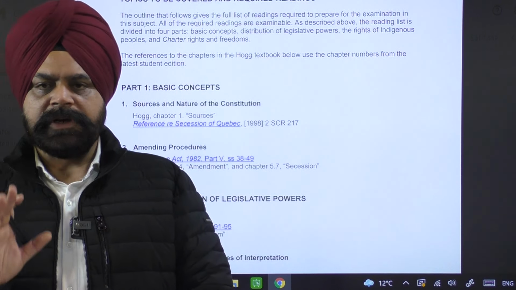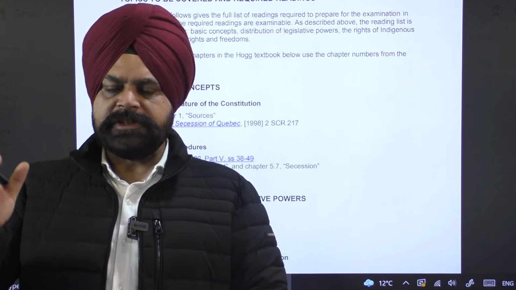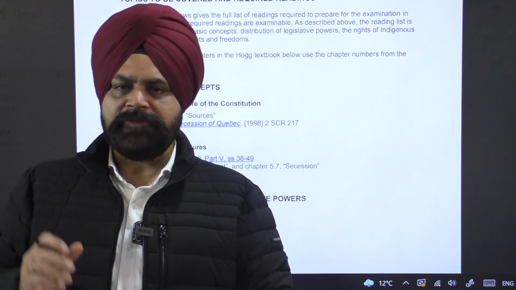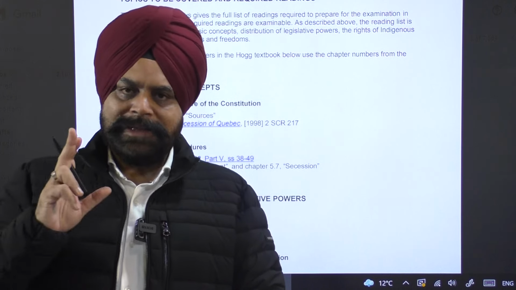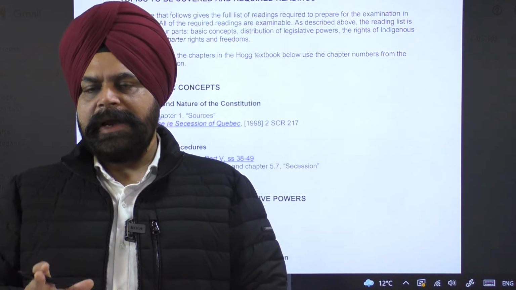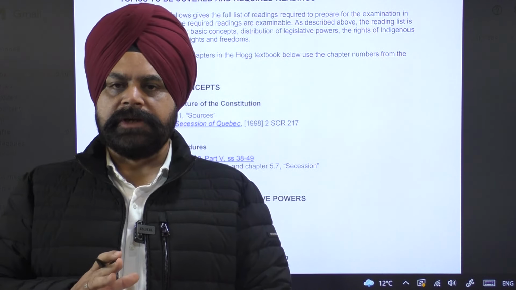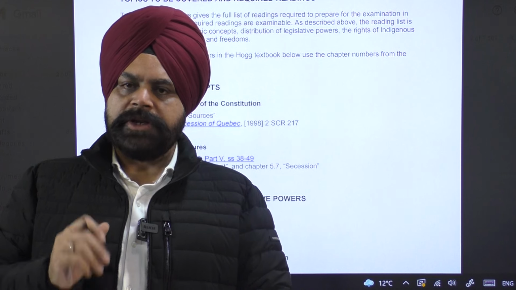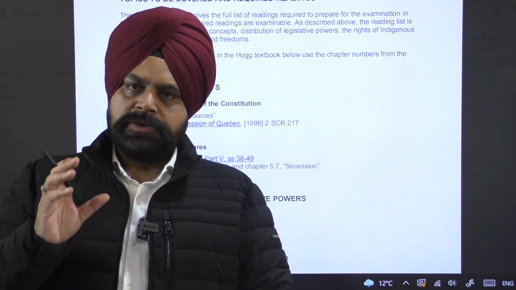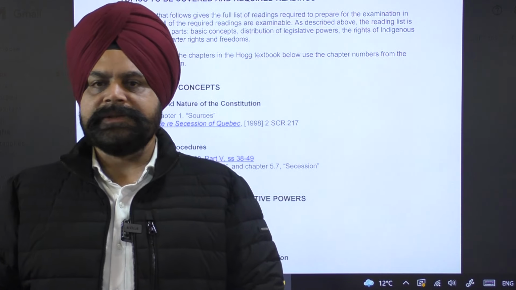In view of that provision, all the provinces started joining from time to time, and finally in 1949, the last province, Newfoundland and Labrador, joined the Federation of Canada. So there are 10 provinces and 3 territories.